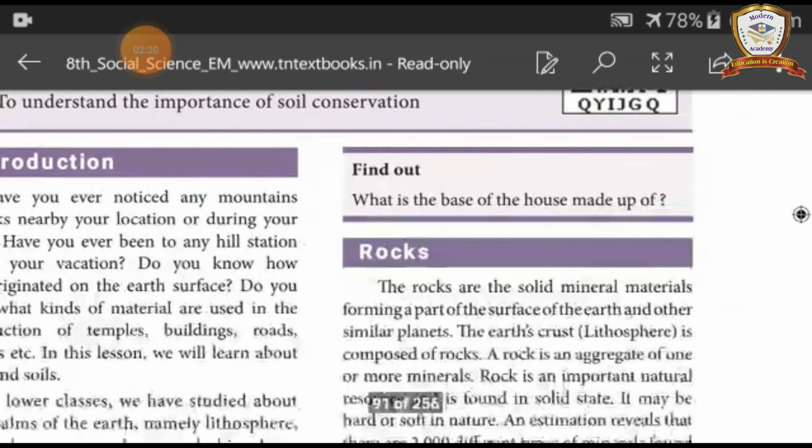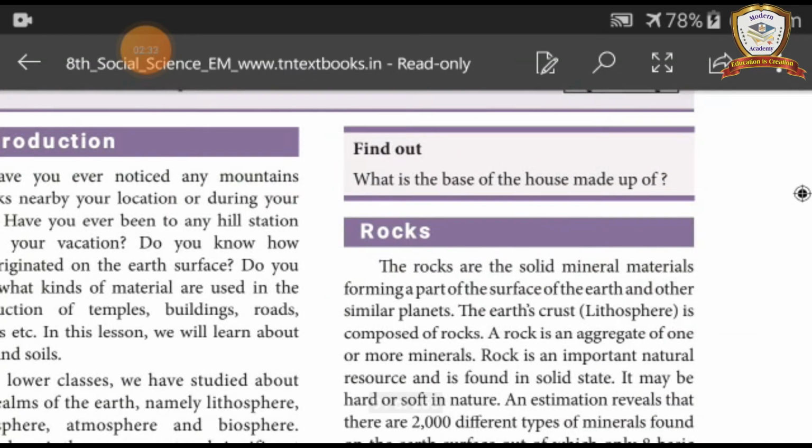Find out what the base of the house is made up of. What is the base of the house made up of? You want to write the answer in your book. Okay. What are the basic materials used to make the house? Okay. You should write the answer.